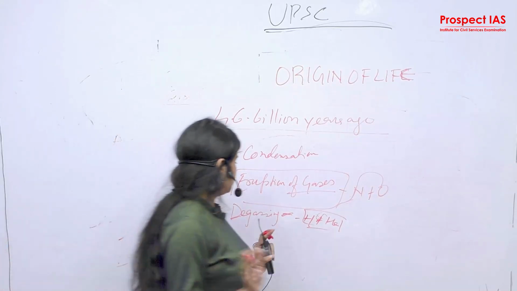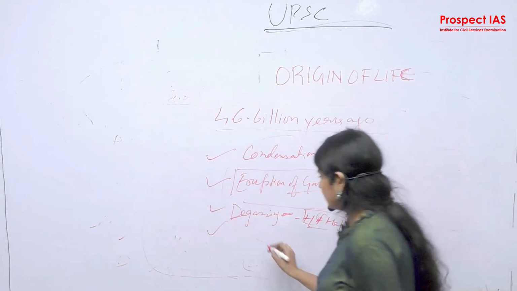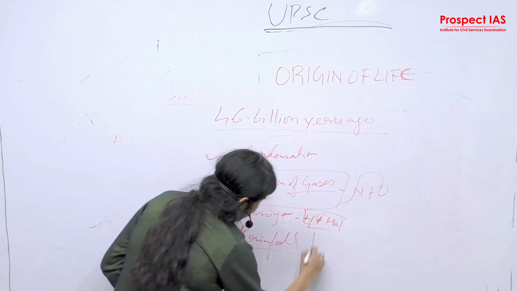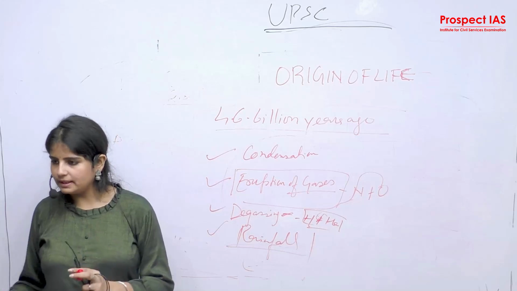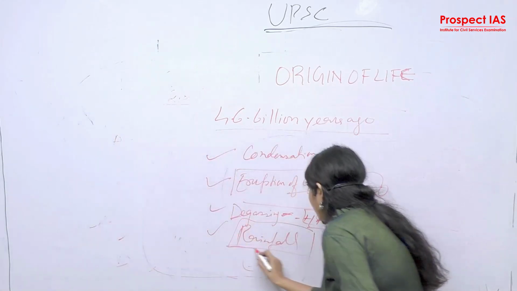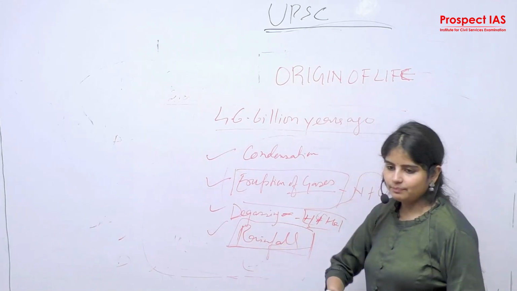So degassing. After that, continuous heavy rainfall. Rainfall took place for years on a continuous basis, not for one day or one month. It happened for years. And after that, when the water fell on the earth, then what happened?